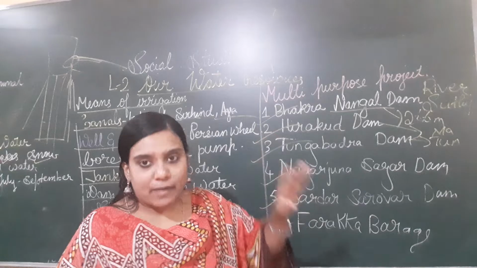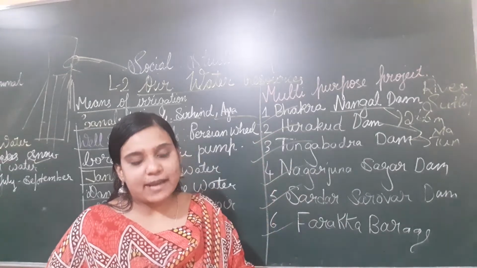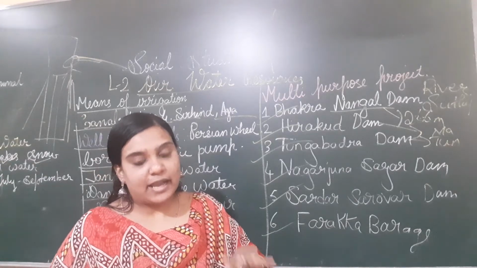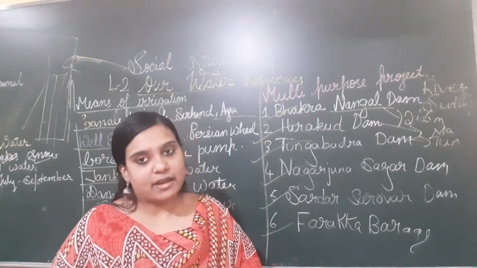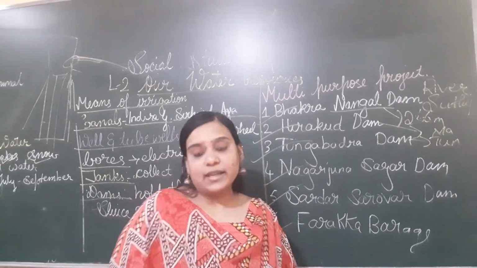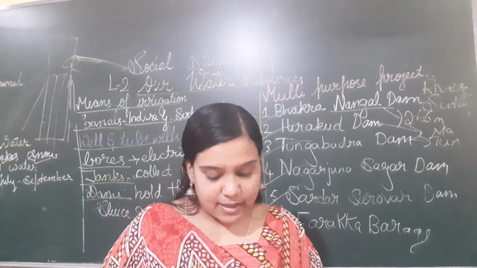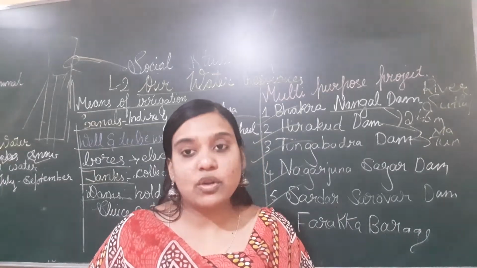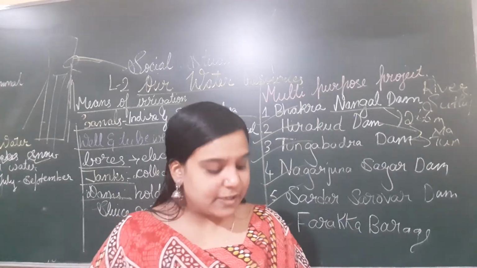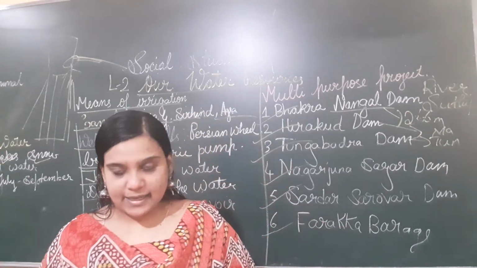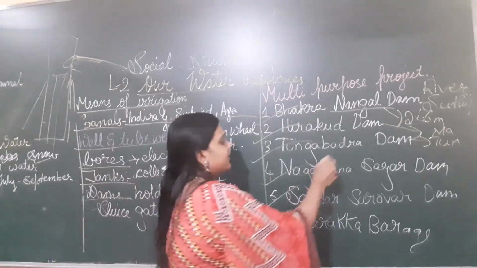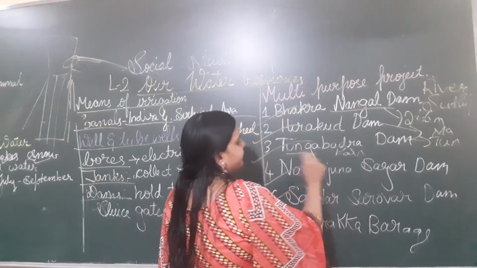Hirakud Dam is built on Mahanadi. Okay, it is the longest dam. It provides electricity and irrigation for Odisha. Then Tungabhadra Dam is built on the river Tungabhadra only. Tungabhadra is a tributary of Krishna river. If you remember what a tributary is, then it benefits the state of Karnataka. So we are getting electricity and irrigation from the Tungabhadra river.